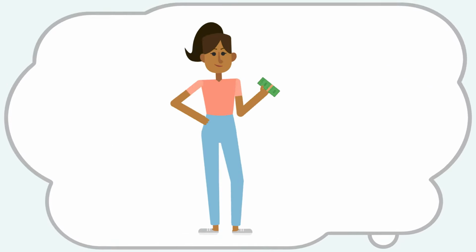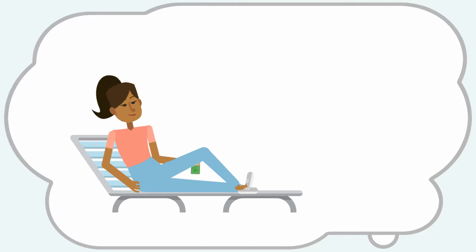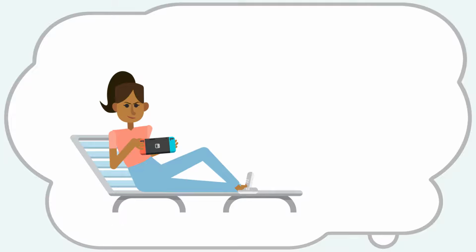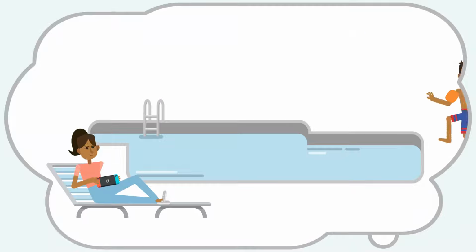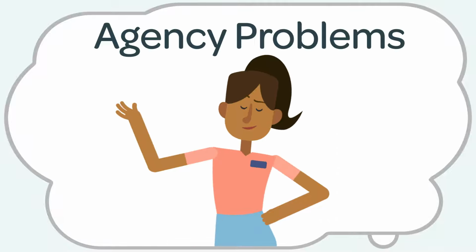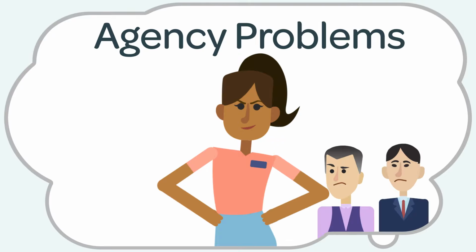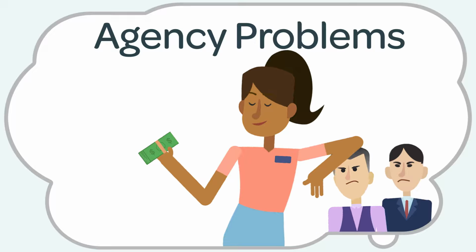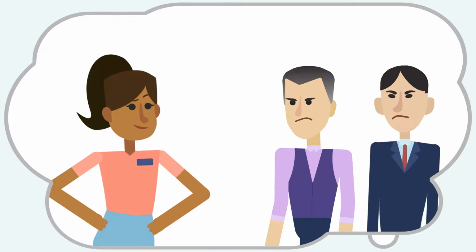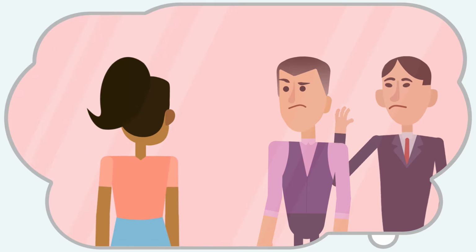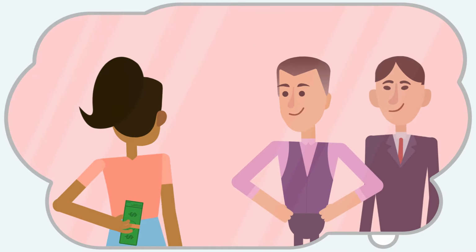I might decide to take their money and then not work hard or use their money for personal items rather than for running the business. For example, I might use the money to install a pool in my house. Although a pool would make my family happy, it would not benefit the investors. We refer to these types of problems as agency problems because the manager, who is an agent for all of the owners of the company, may sometimes act in her best interest to the detriment of the other owners. One way that the manager could easily do this is to report a rosy picture of the company's performance by stealing money or mismanaging the company.